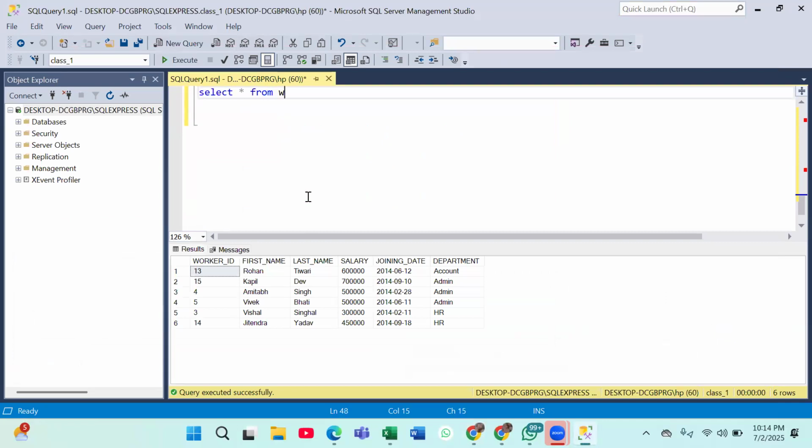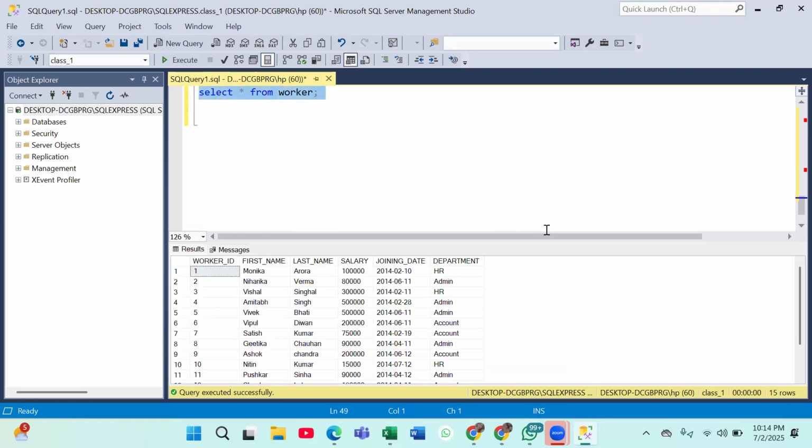This is our worker table, right, everyone? Till here, you are aware of this table, correct? What we have to do is, listen carefully, we want those departments where the total is greater than their average. Are you able to get that?